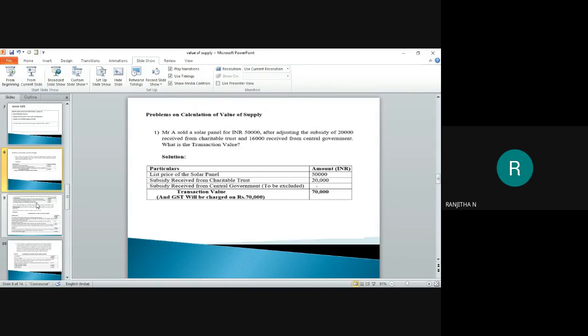I add that subsidy to the selling price and ignore the subsidy received from the central government. After doing this, I get a transaction value of 70,000, which means on 70,000 I need to pay GST to the government. This is how we have to calculate the transaction value.